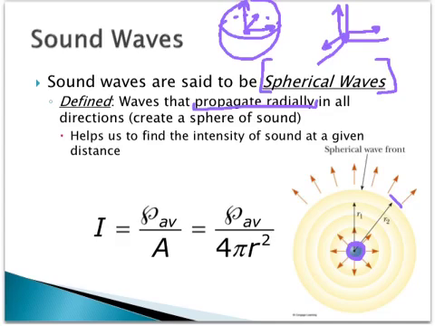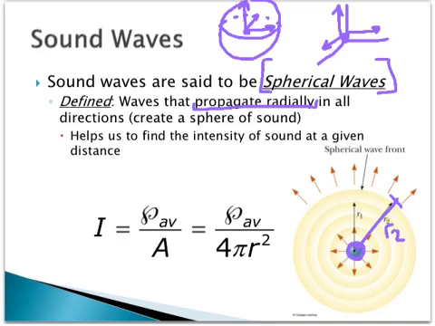If I'm standing, let's say, the distance R2 on the diagram here from the source of that sound, just a linear distance away from it, what would be the intensity of that sound? Notice that power and area is nice, but it doesn't really give us a relationship between the intensity of sound and how far away I'm standing from a speaker or from any source, really.